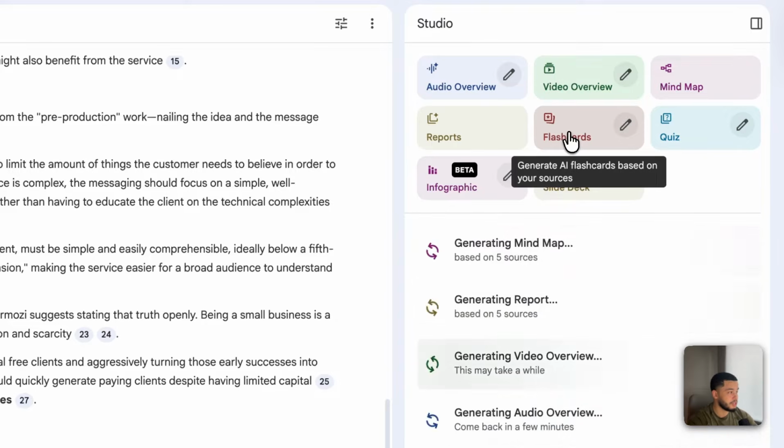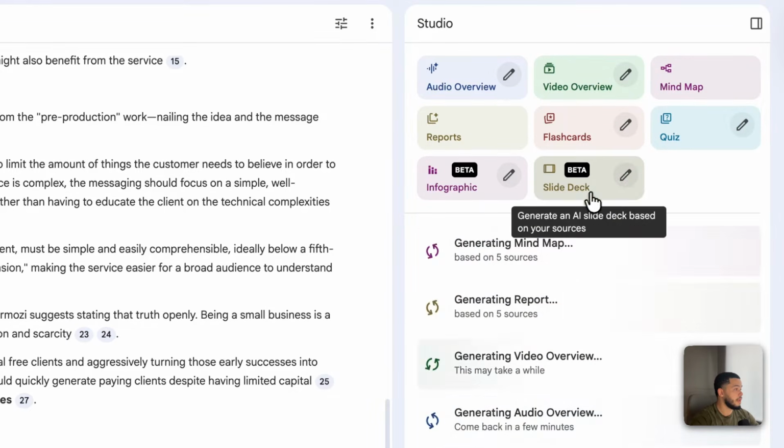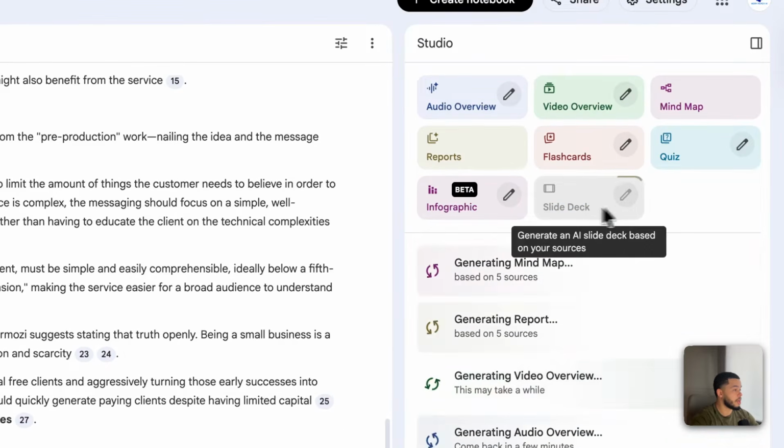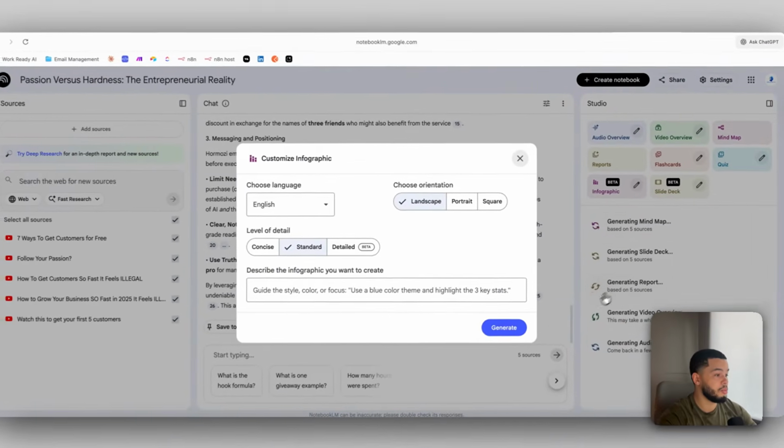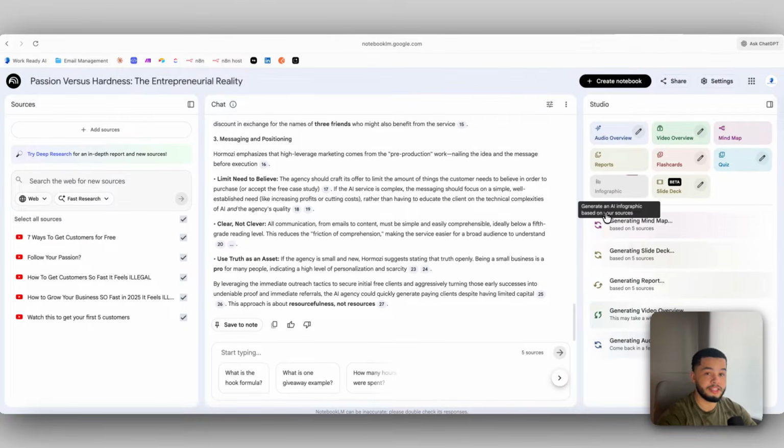We can also do flashcards, maybe if you're in the education space. We also have a quiz over here. We have a slide deck in which we can create. We also have infographics in which we can create. So I'm going to generate all of these, and we'll come back to this after it has generated all of them.